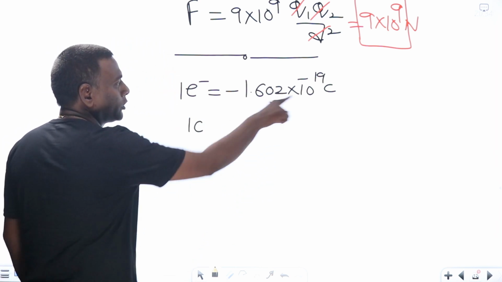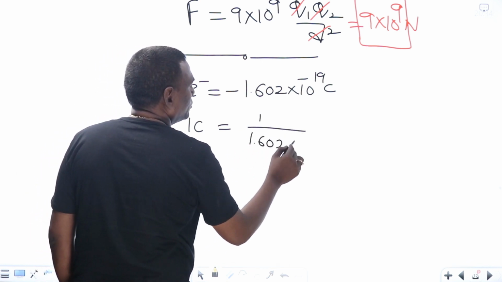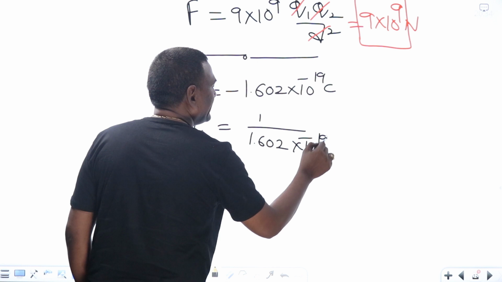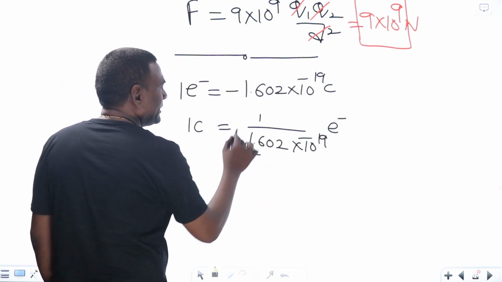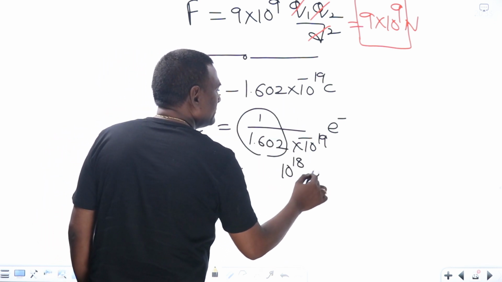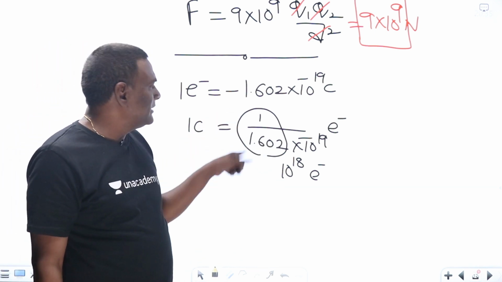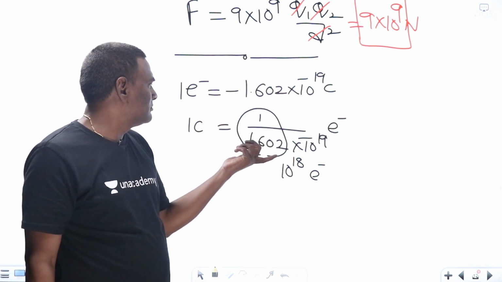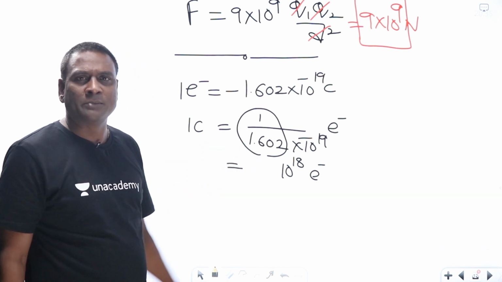Now, from this point of view, what is meant by 1 coulomb? 1 coulomb means 1 divided by 1.602 into 10 to the power of minus 19 electrons. Roughly, at least 10 to the power of 18 electrons will come. 1 by 1.602, somewhere around 1 by 1.6, maybe roughly 6 or 7, something like that.